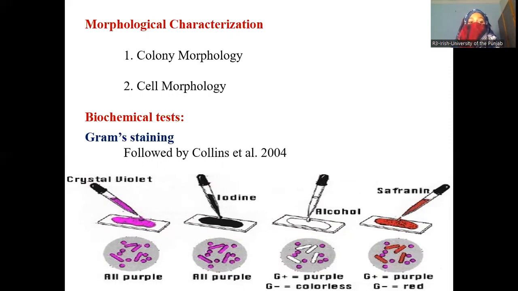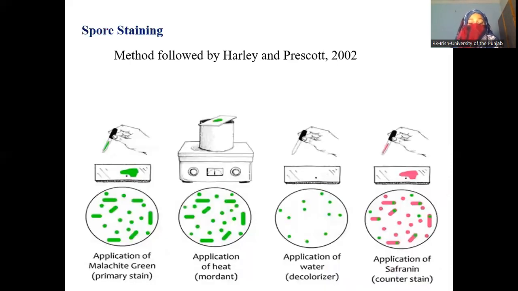Gram staining. The gram staining method is done by Colin et al. 2004. In this, we use the method followed by Colin et al. 2004, in which crystal violet, iodine, and alcohol are used. Safranin is used as counterstain.